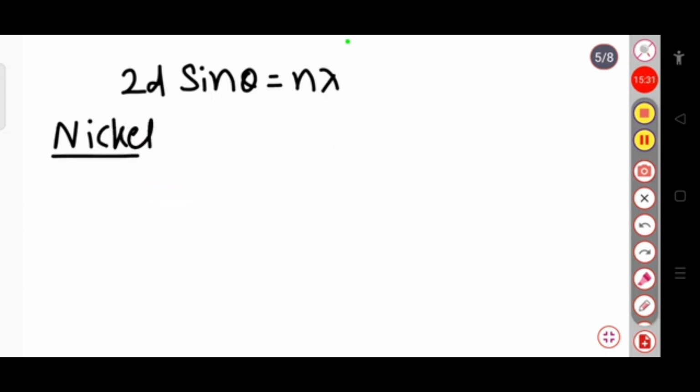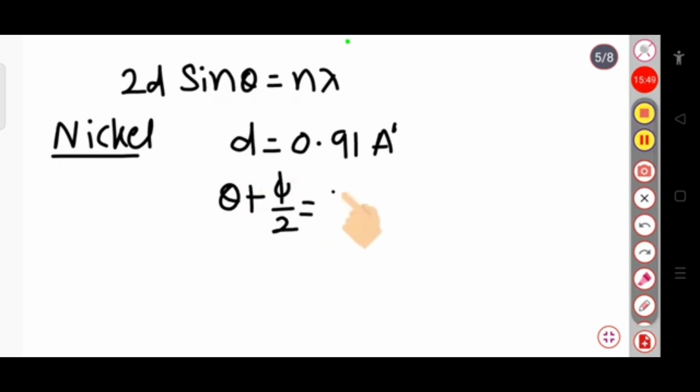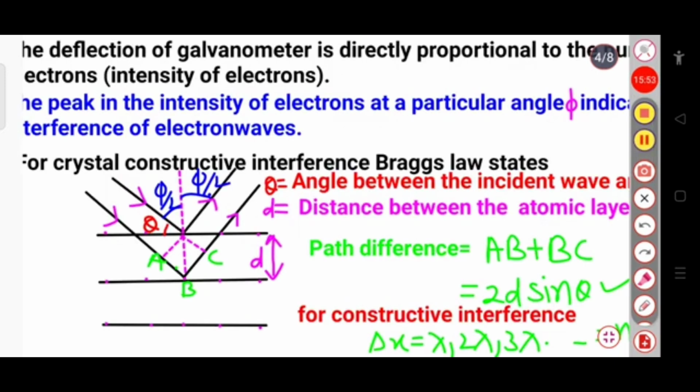And if you consider this nickel crystal in the Davisson-Germer experiment, here d equal to 0.91 angstrom. Theta plus pi by 2 equal to 90 degree. Here you can see this angle theta, and here this is pi by 2. This total angle is 90 degree.